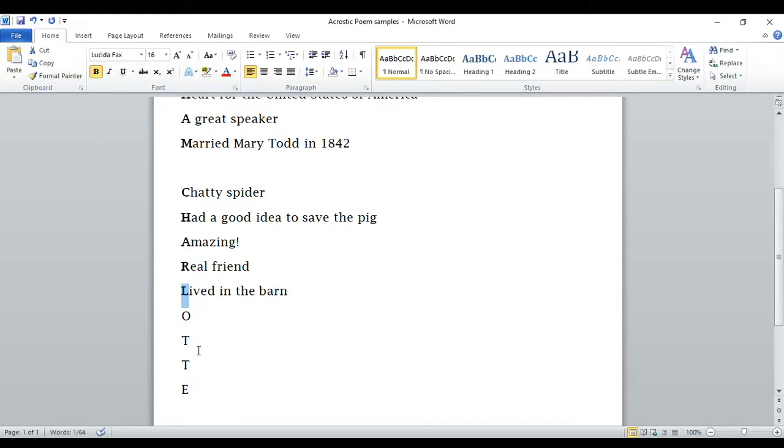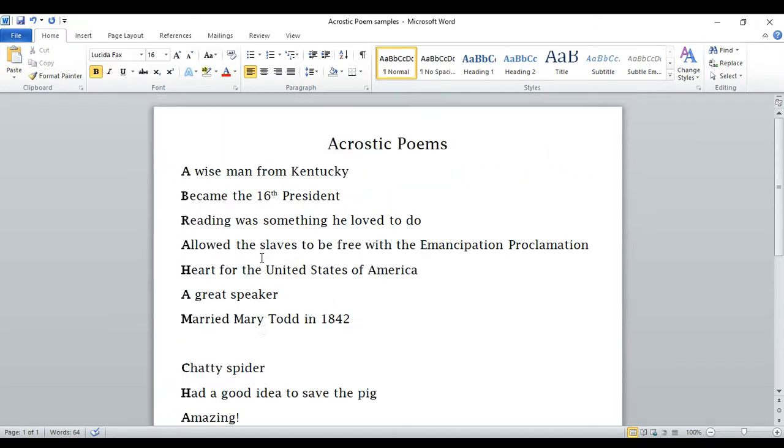And then in class, I had the kids help me figure out what we could put for the O and the two T's and the E. So I intentionally left those blank so that they could help me fill those out and finish the poem about Charlotte. So this just helps give you an idea of what you're going to be asked to do on the worksheet for Chapter 9.